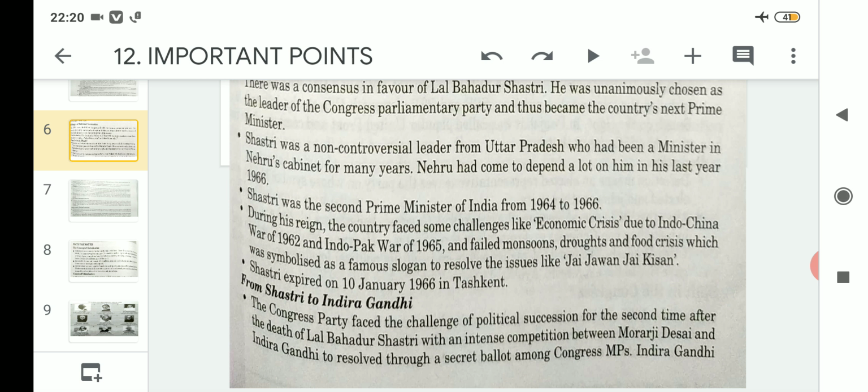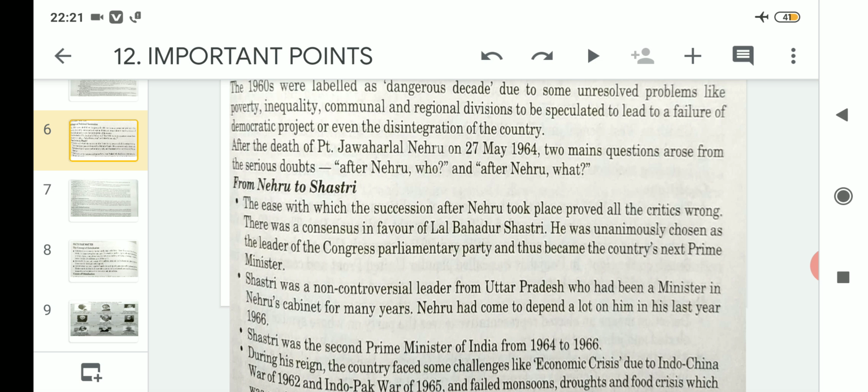The Congress party faced the challenge of political succession for the second time after the death of Lal Bahadur Shastri, with an intense competition between Morarji Desai and Indira Gandhi, resolved through a secret ballot among Congress MPs. Clear? So when Congress started ruling the country and people had voted Congress with a huge majority from 1951, when the first general elections were held, till 1964, the death of Nehru, it was all going well for the Congress.